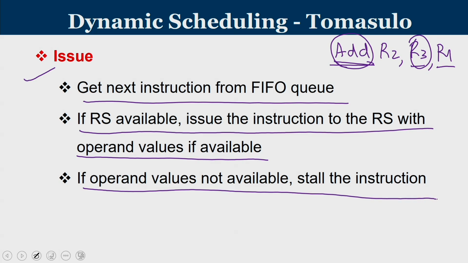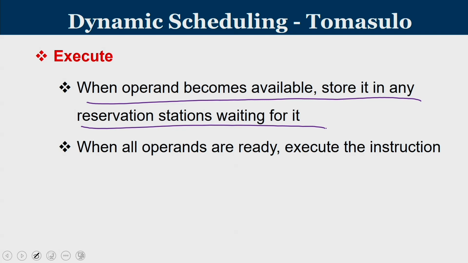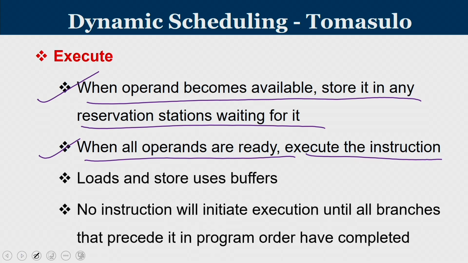If operand values are not available, then even if it is going to the reservation station, it cannot enter into the execution stage. Now what happens in execute? These are the operations that are waiting in the reservation station. When the operands become available, store them in the reservation station waiting for them. That's what you have to do. When all the operands are ready, you execute the instruction. So when an execution is over, update all the reservation stations. Some of the following instructions may be waiting for the result of this. When all operands are available for instructions waiting in the reservation station, carry out the operation.